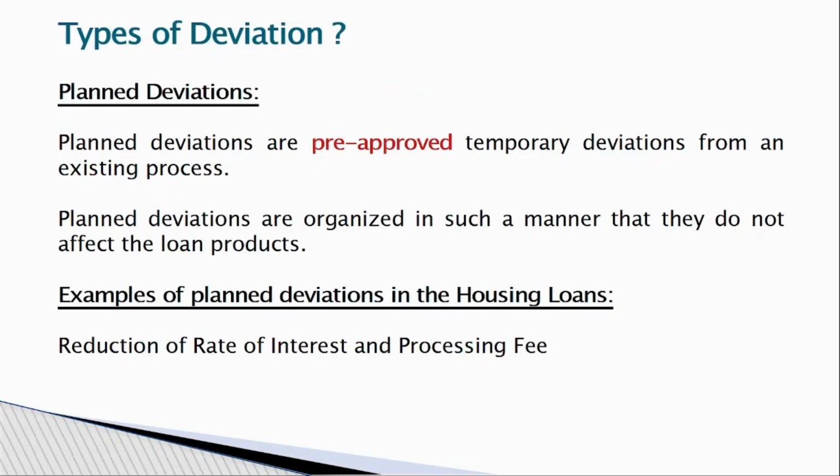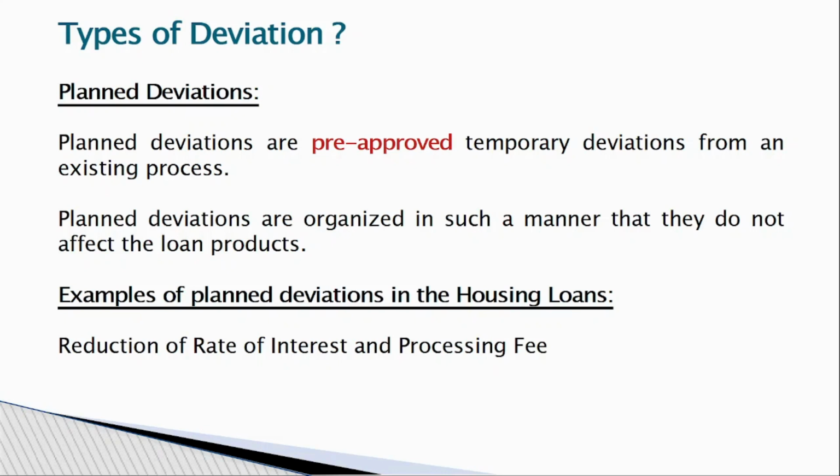In deviations, two types are there. One is planned deviation. For example, one customer comes for a loan. He belongs to a good organization and has a sufficient take home salary. So he can bargain with the bank or financial institution for a reduction of the interest rate and processing fees.